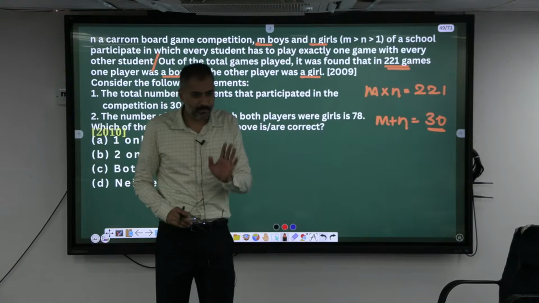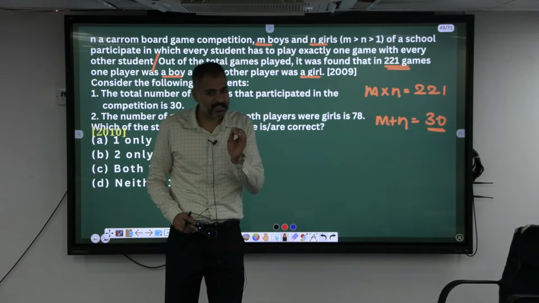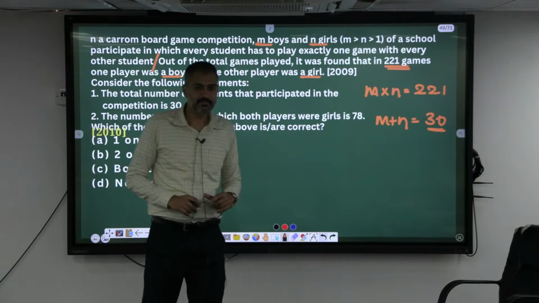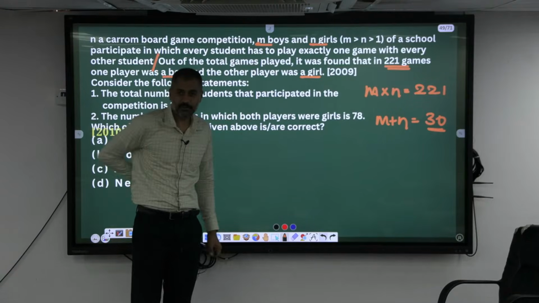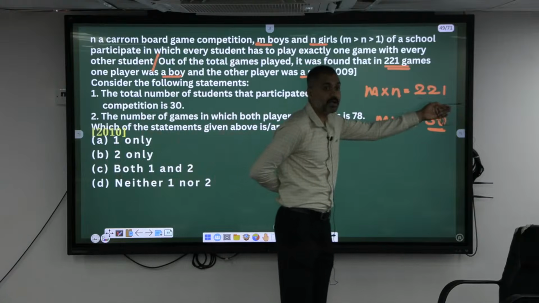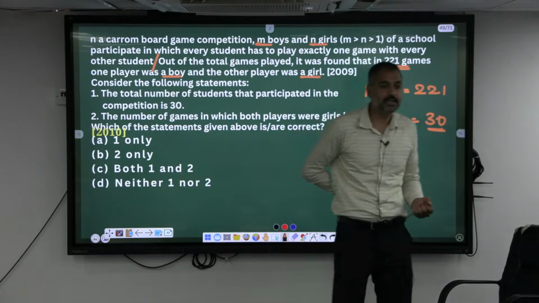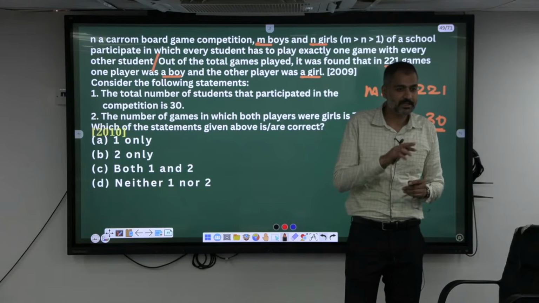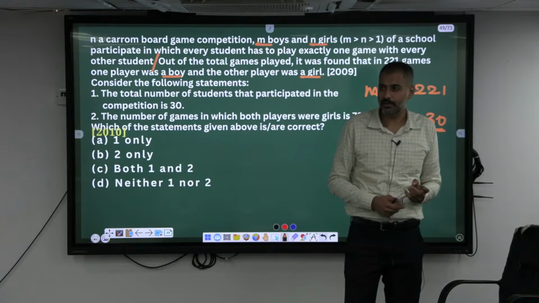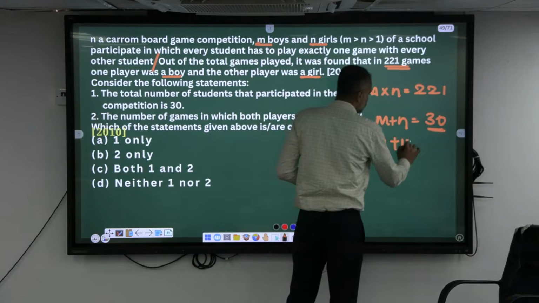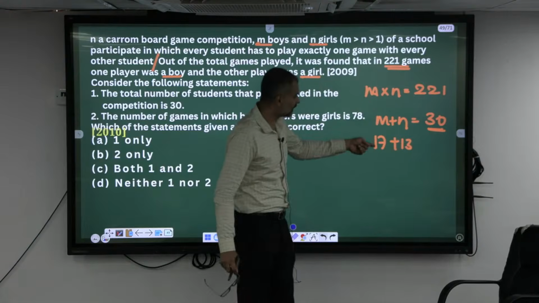Simple thing. M into N is 221, and M plus N is 30. Factor 221, the product of two natural numbers has to end with unit digit 1. What are the possibilities, sir? 1 and 1, or 7 and 3. So 17 and 13. 17 plus 13 is 30, possible.